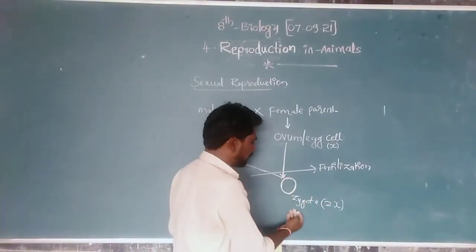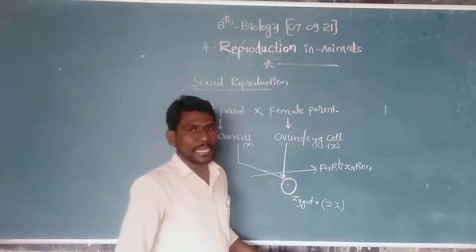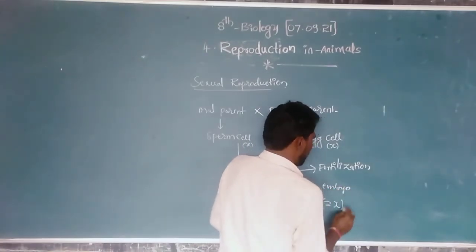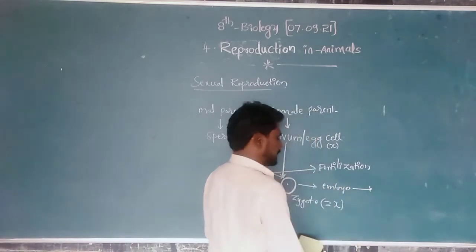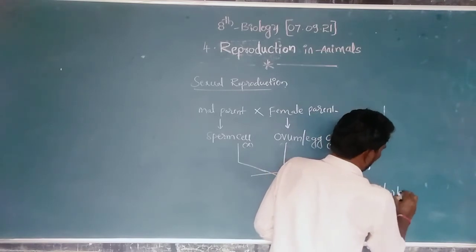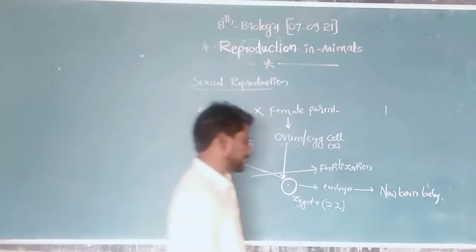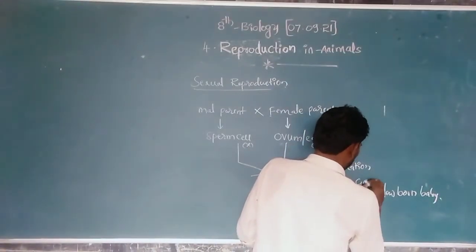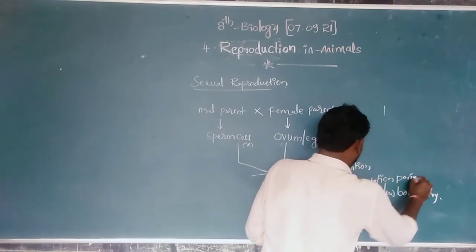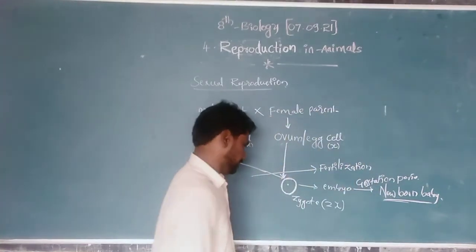After fertilization, the zygote is formed. This zygote again develops into an embryo, and after the gestation period, it gives a newborn baby. After the gestation period, the embryo is fully developed into a newborn baby.